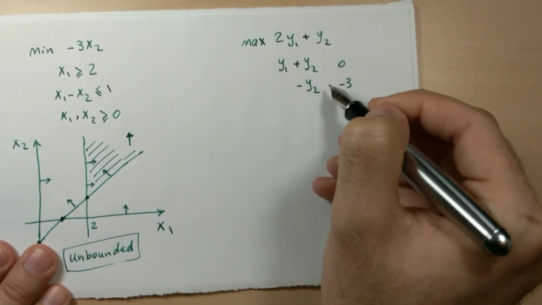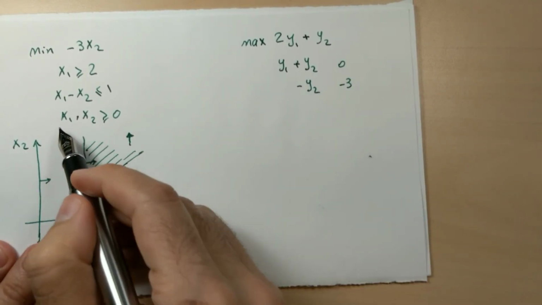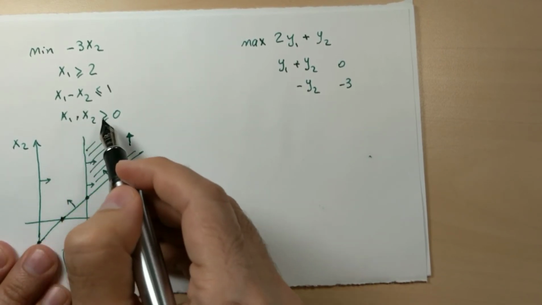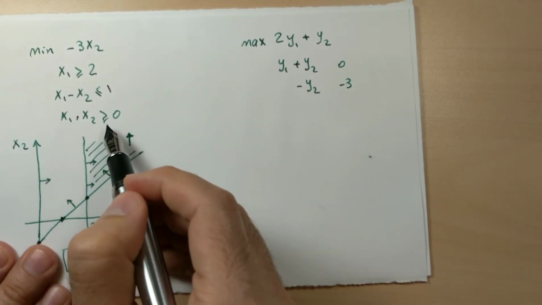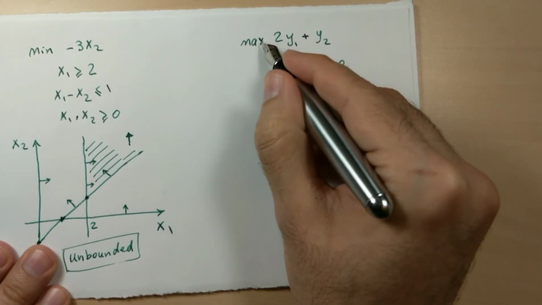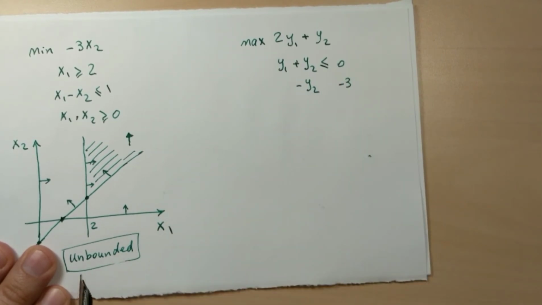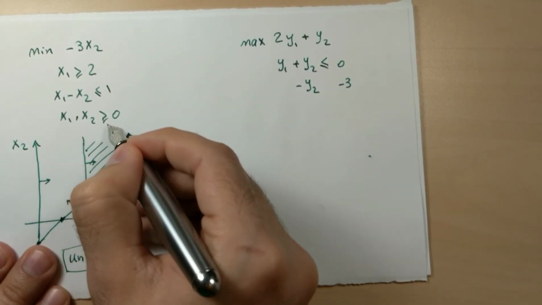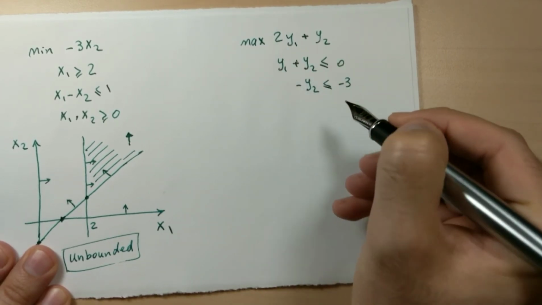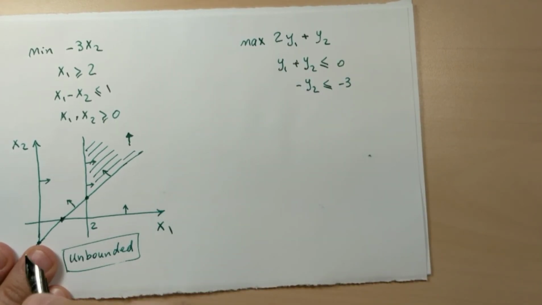For the direction of the constraints, you need to see the variables in the primal. Variable x1 is a non-negative variable, greater than or equal to 0, so the first constraint will be natural for a maximization problem, less than or equal to 0. Also, the second one is a non-negative variable. We need a natural constraint in the maximization problem, which is less than or equal to.